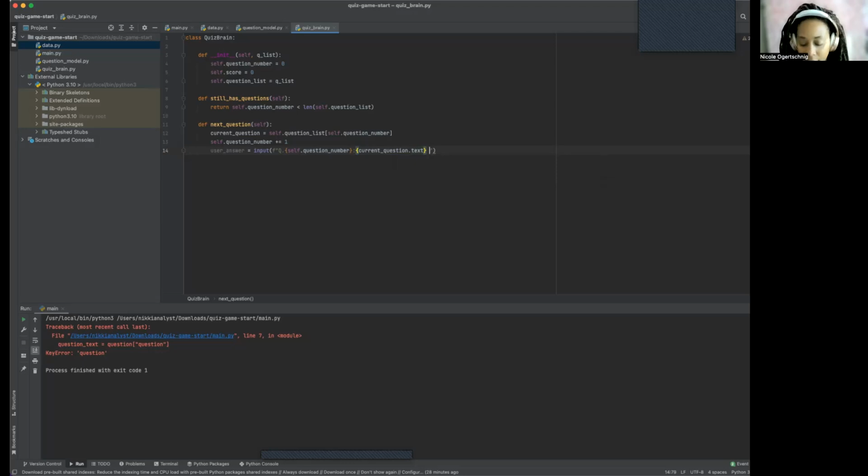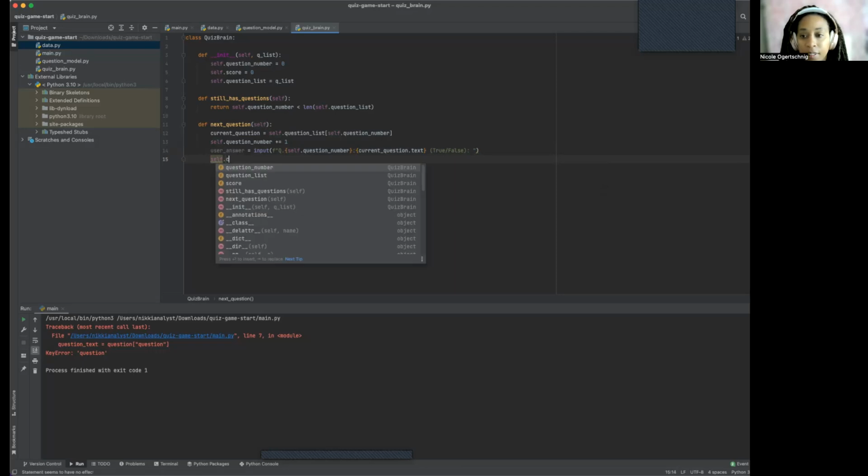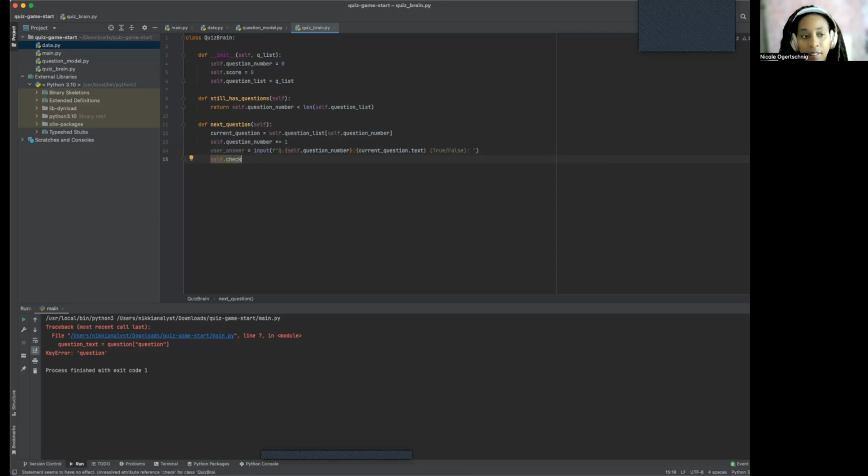And then our true, false, right? True, false, true, false, true, false. Let's put some spaces in here. All right, almost done with this one. Self, check, answer. Answer, current question, dot, answer.